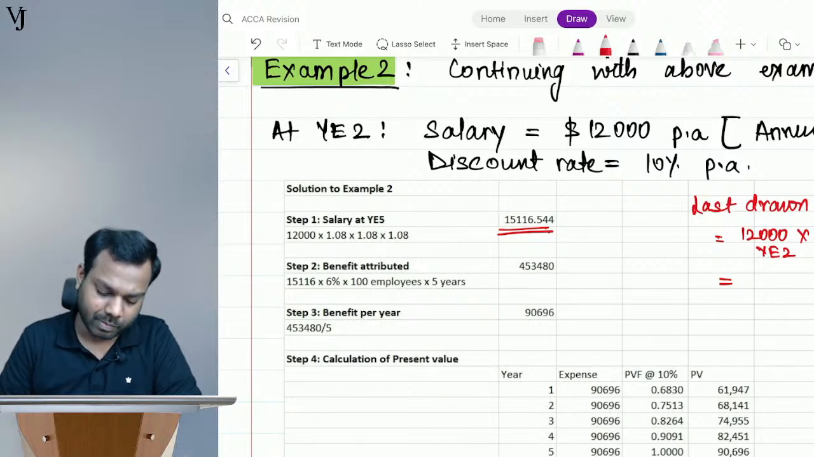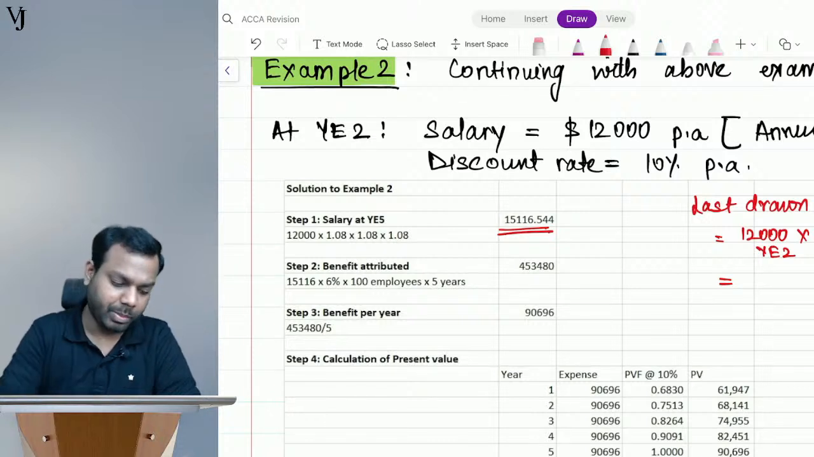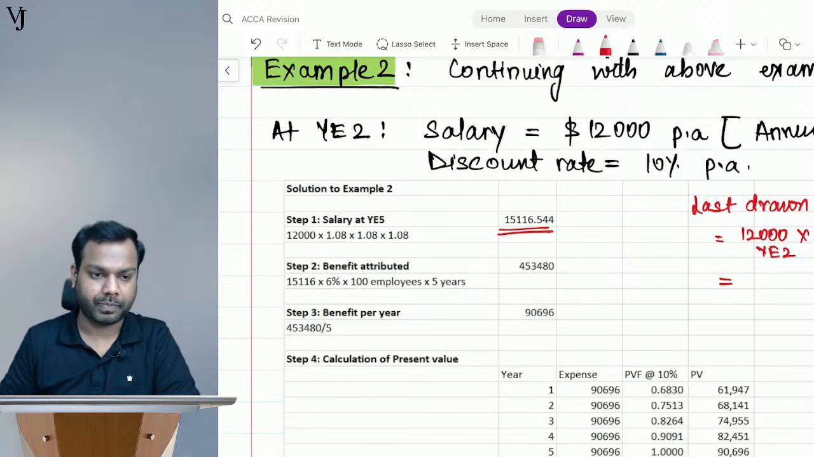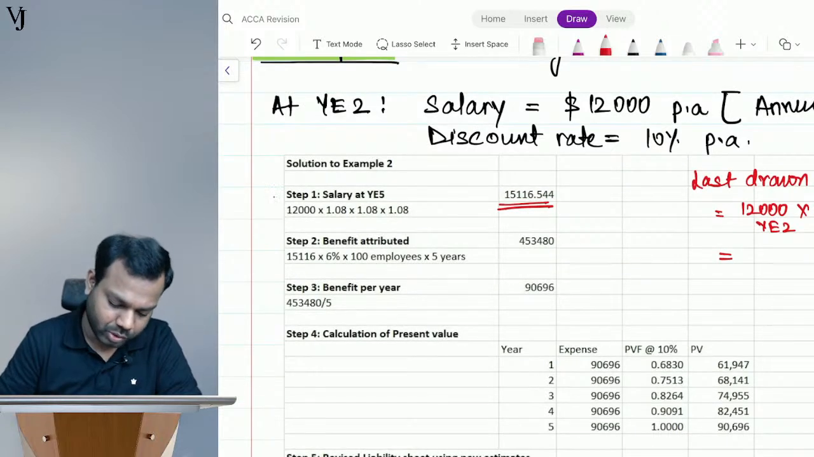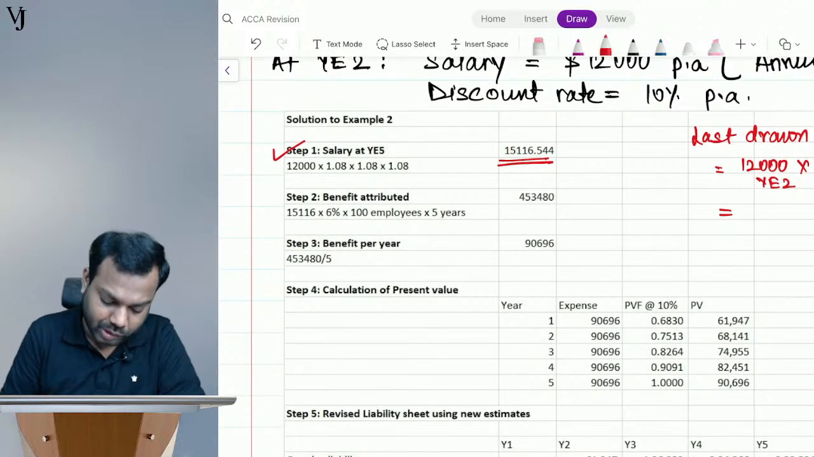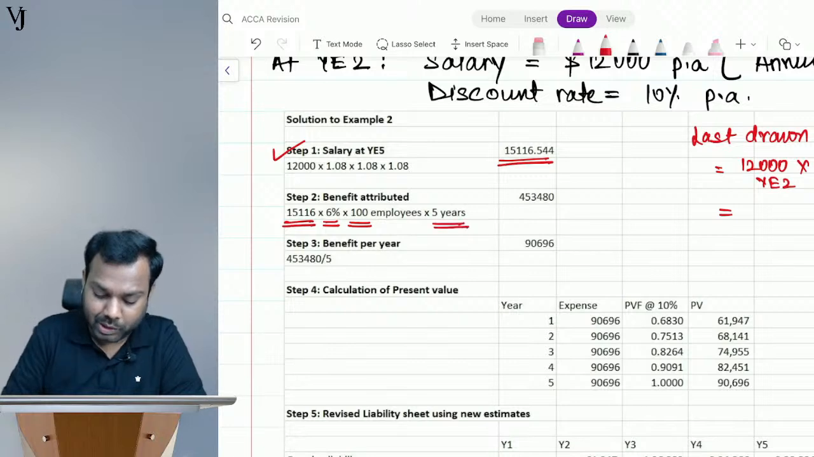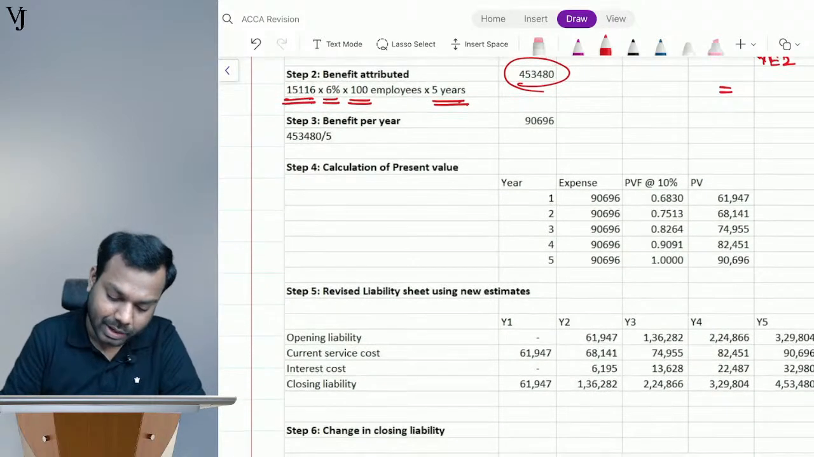No, Nutan, I think there is some mistake that you have done. It should be 12,000 into 1.08 into 1.08 into 1.08, which is 15116. Okay. Now this step is clear. Now calculate the benefit. This is the last drawn salary, the plan covers employees for 5 years. So the benefit per year is this one, right?